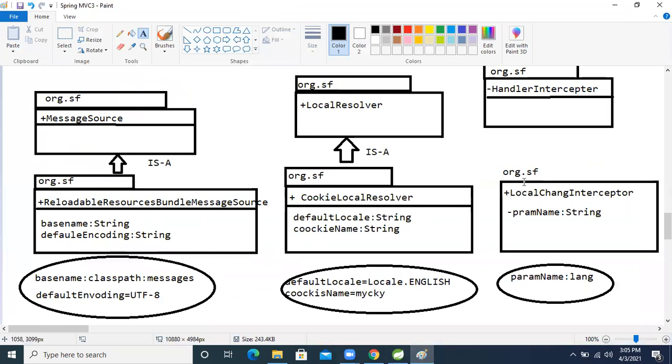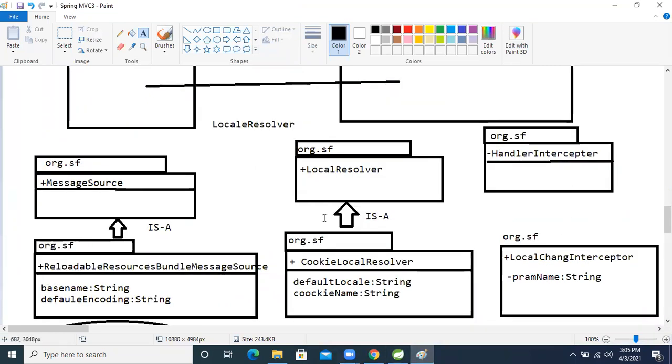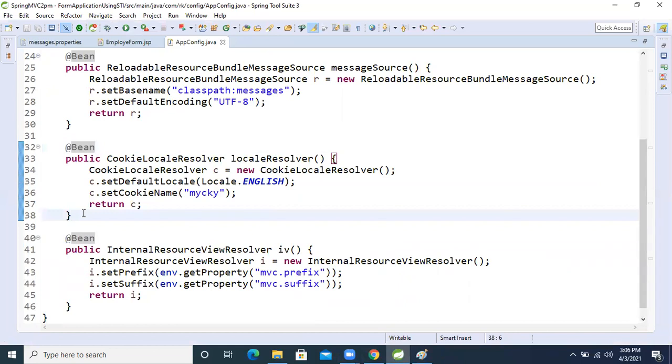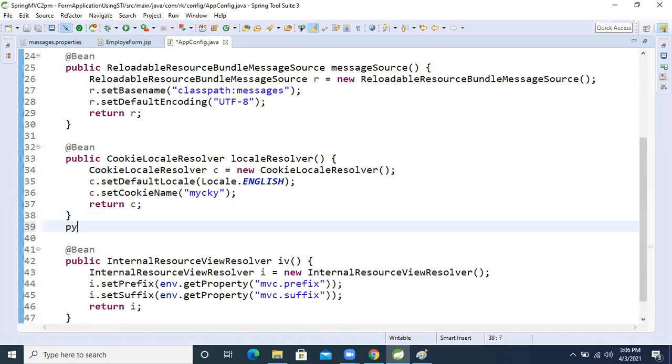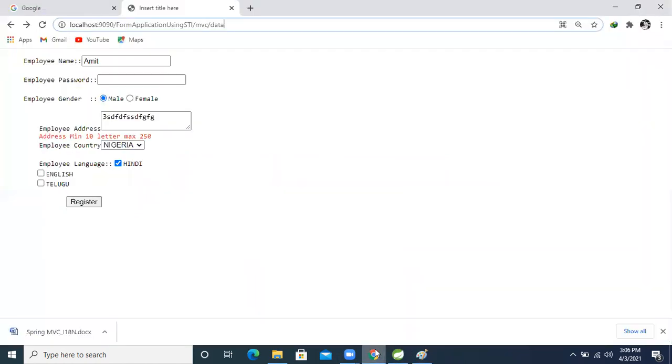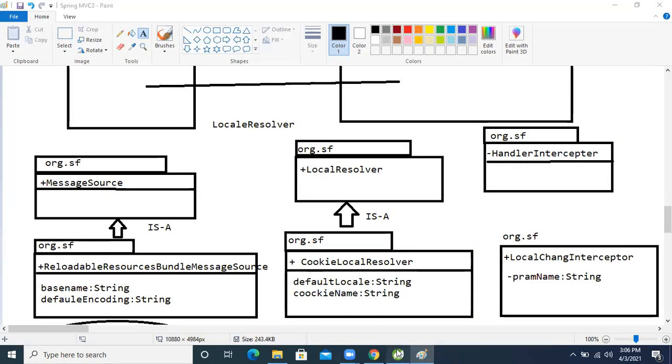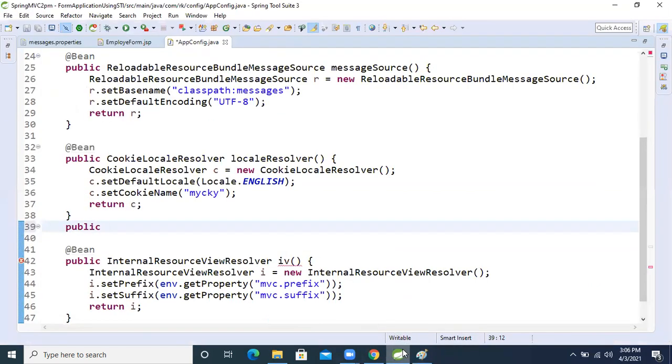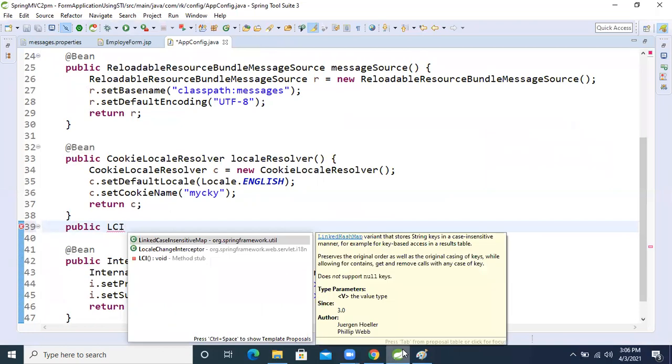Another last one is there: HandlerInterceptor. Whenever we click, it changes based on that request. For that, which concrete class are we using? LocaleChangeInterceptor. So here again, one more we need to create. Public, and then another one: public LocaleChangeInterceptor.